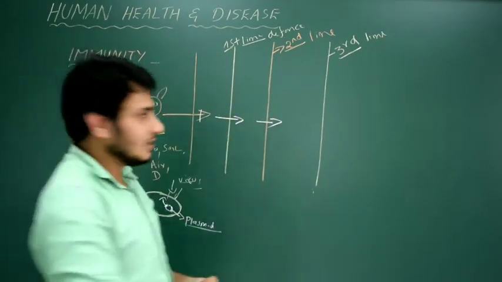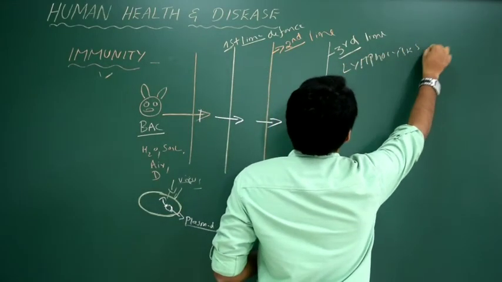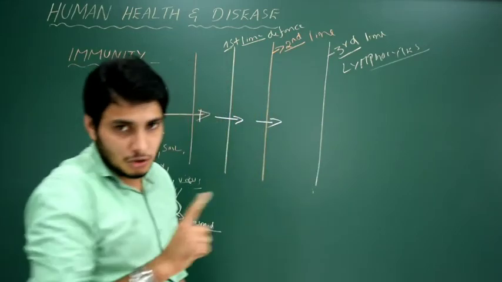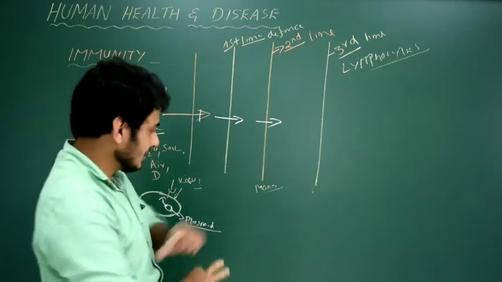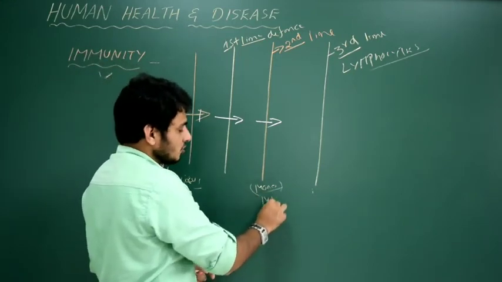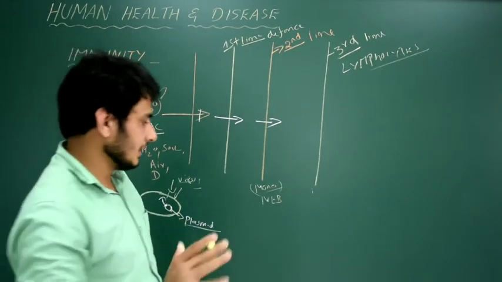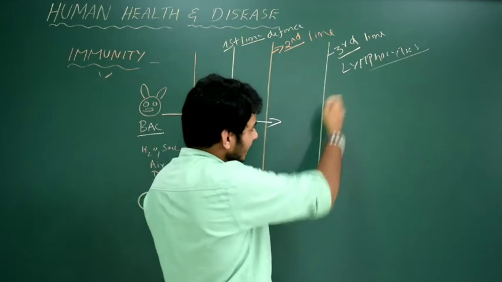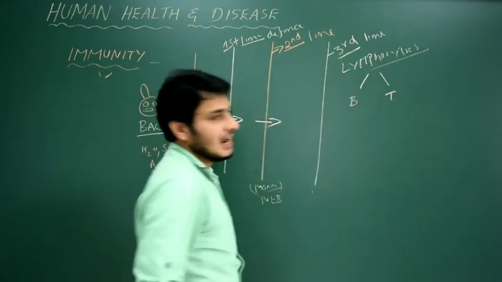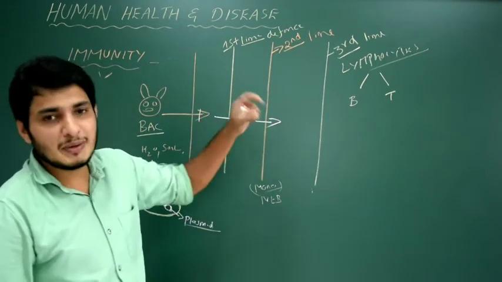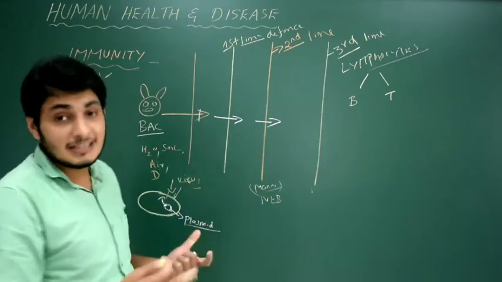Here the third line of defense is mainly because of the lymphocytes, not monocytes. Monocytes are here. In this case, do not get confused. It's entirely different. Monocytes, even Neb also. Other than that, Neb, macrophages, phagocytes are there. So this third line of defense mainly consists of lymphocytes, particularly 2 types of cells, B lymphocytes and T lymphocytes. They provide specific type of immunity for any type of disease causing pathogens.